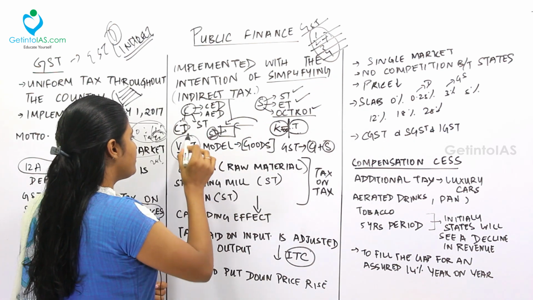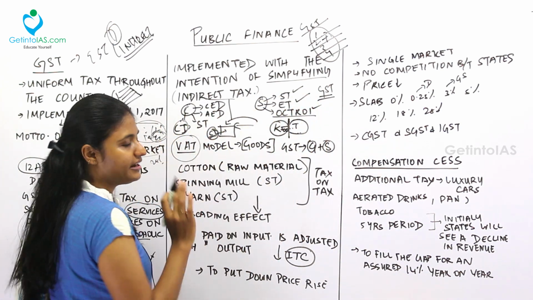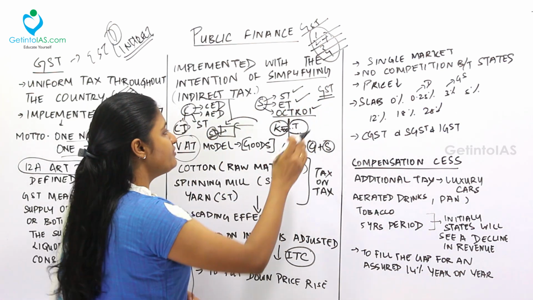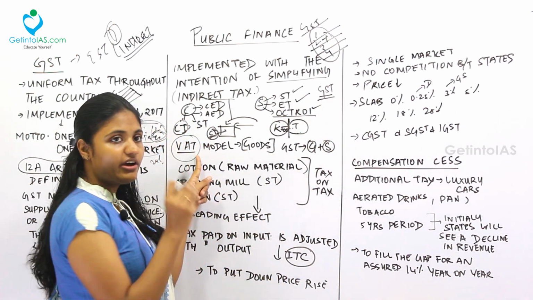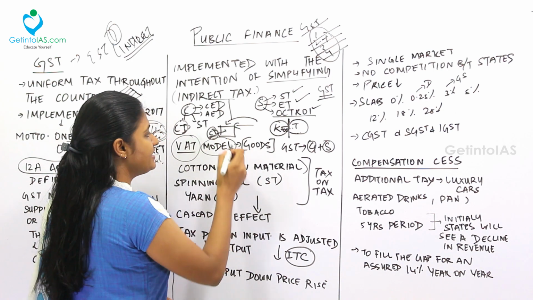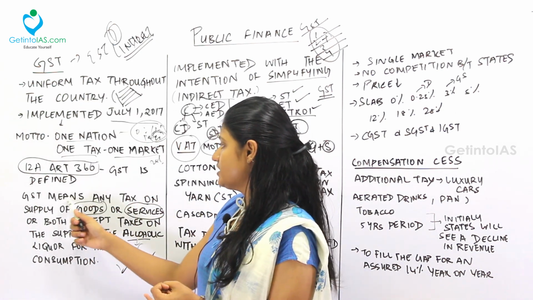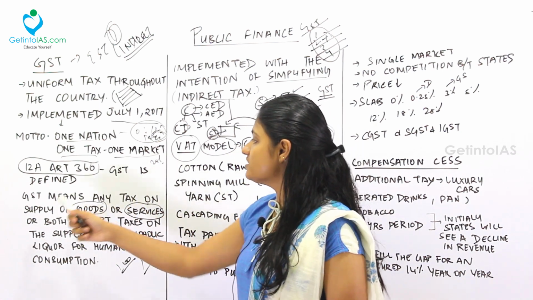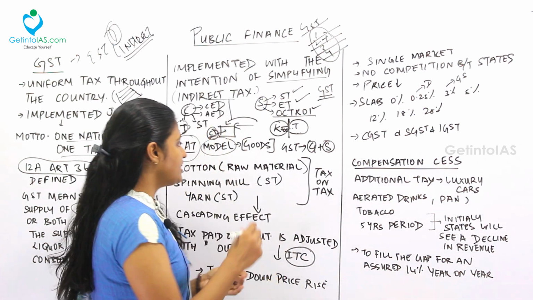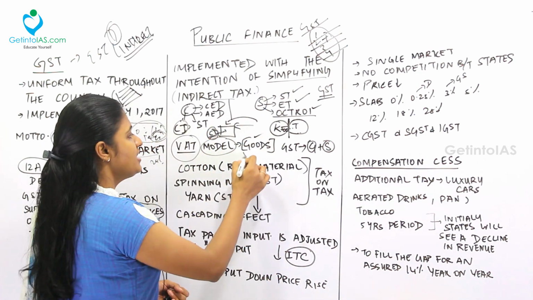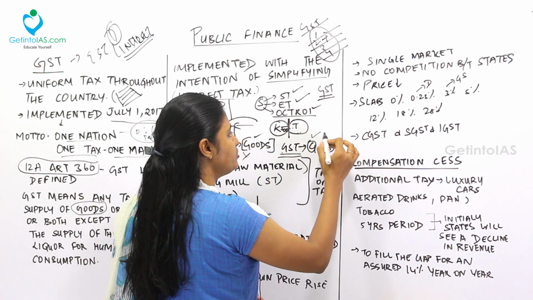So all this was subsumed and brought under what? GST. Earlier, from where did we take this GST? Earlier we had the same model under VAT, value added tax. So before GST could be implemented in India, we had VAT. The model of VAT is, it is only for goods. See, I told GST is for both goods and services. GST means any tax on the supply of goods or services. But earlier we had value added tax, right? That is only for goods and not for services. That's why we brought a regime called GST, goods and services tax, which is implemented on both goods and services.